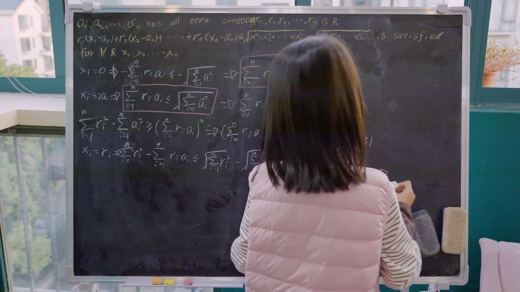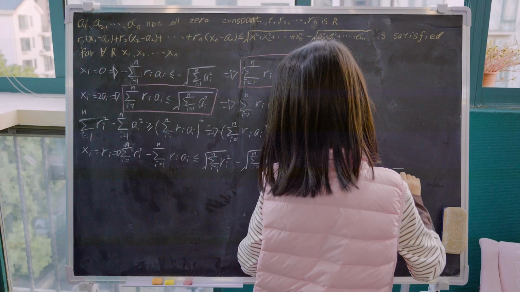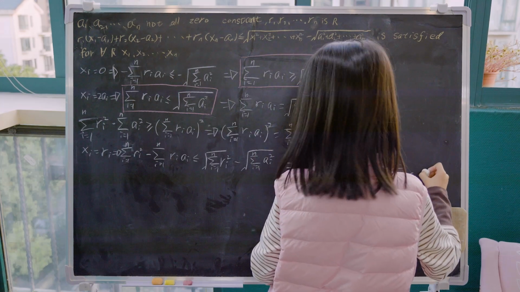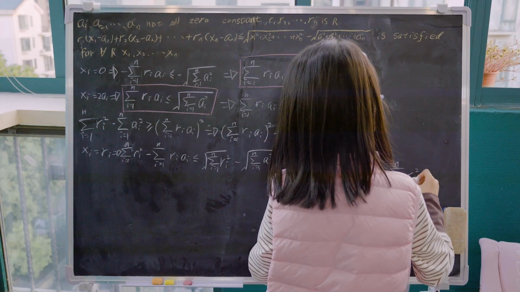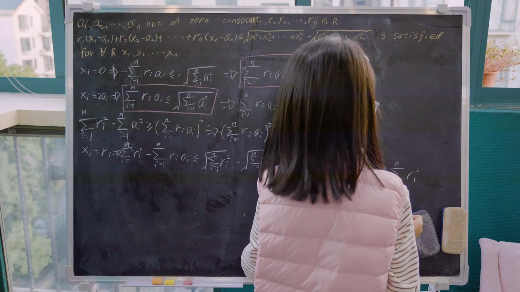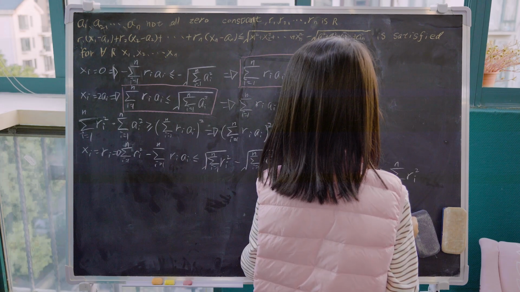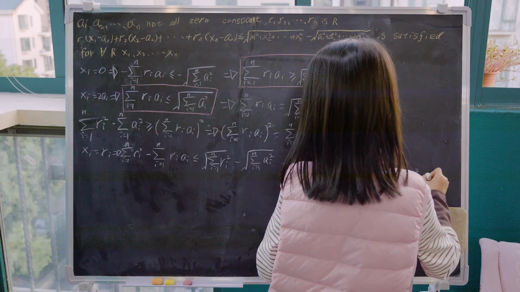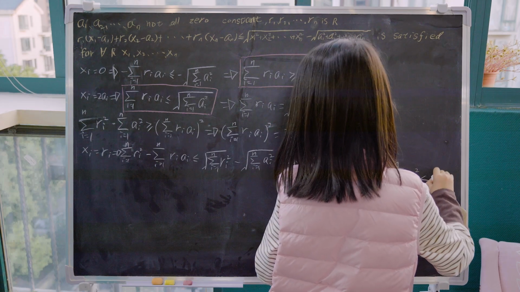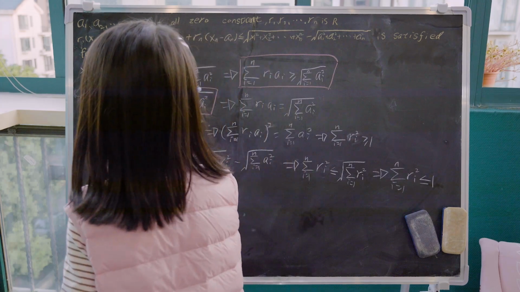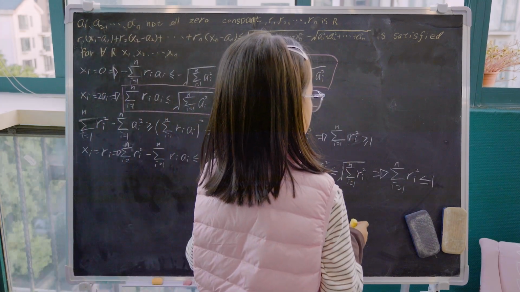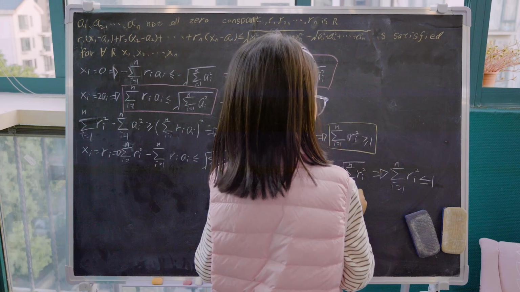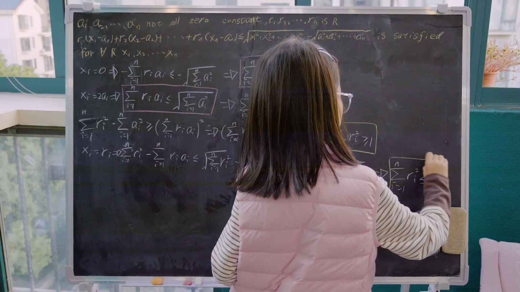We have the sum from i equals 1 to n of r_i squared, and this is less than or equal to 1. So let's look at this one and this one.